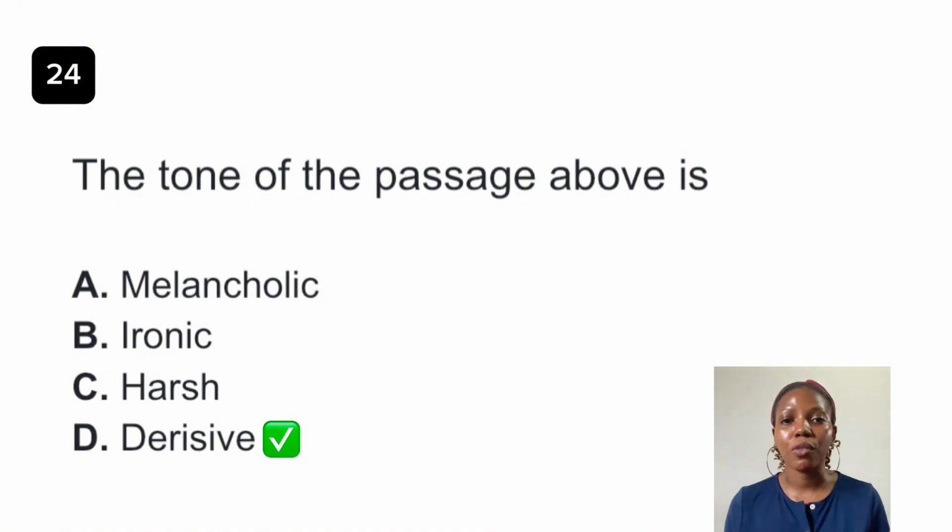Okay, so when we speak of harsh tone, there are elements of critique in this excerpt, but it does not show the severity typically associated with a harsh tone. The harsh tone will be insulting in nature, direct and upfront, but it's not the case here. It is completely ridiculous. It is mocking the applicant. Okay, so the answer to this question is option D, derisive.